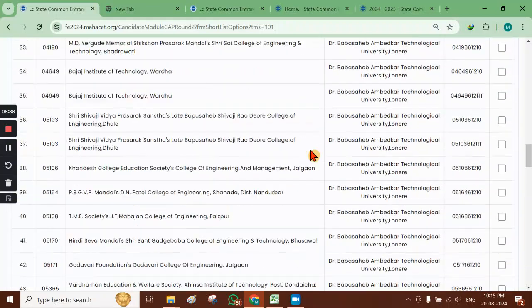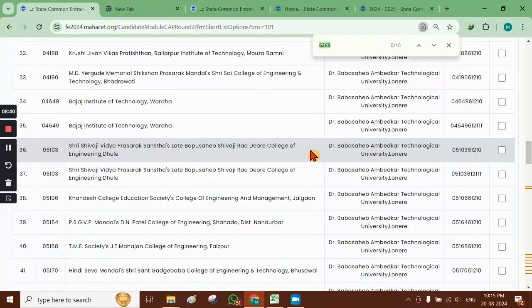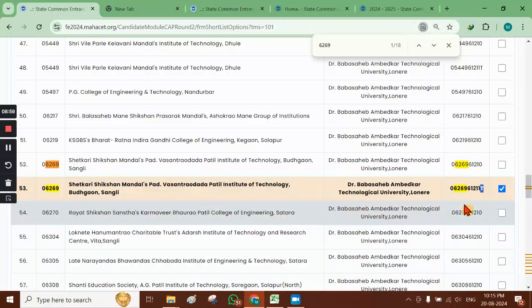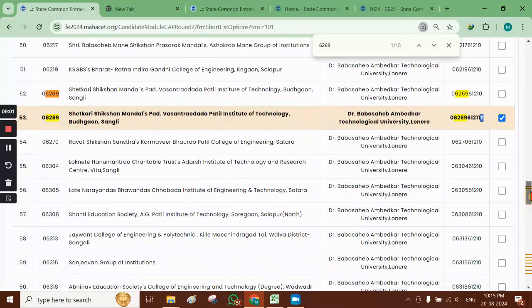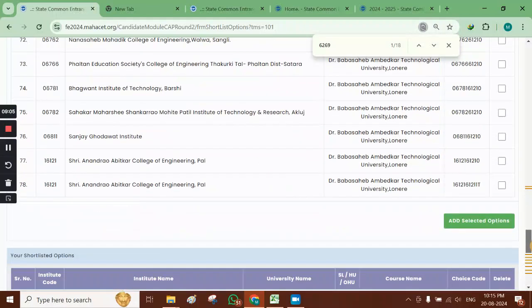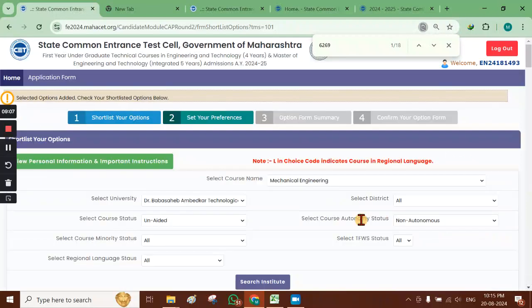So a better way, if you know the institute code like this 6269, I can get the exact match. So these are the choice codes. Here the choice code ending with letter T means it is a TFWS course. So I am going to select this one and I want to add this. I selected only this course and click on add selected option.